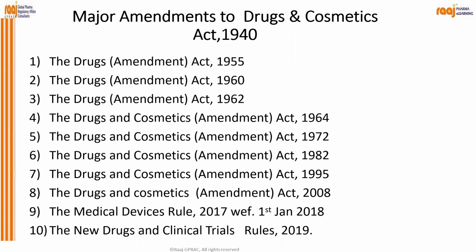I have given a couple of them, like the Drugs Amendment Act 1955, then 1960, followed by 1962, then the Drugs and Cosmetic Amendment Act 1964, 72, 1982, 1995, and 2008.